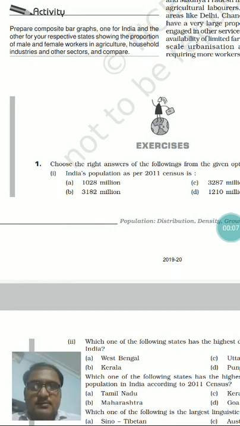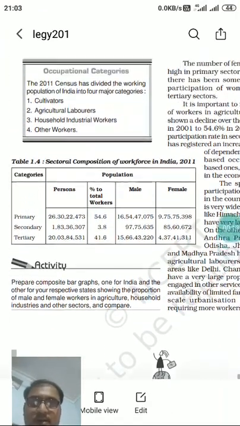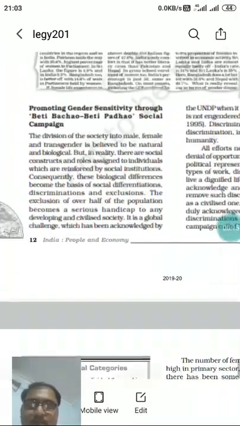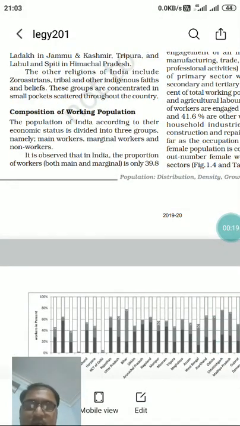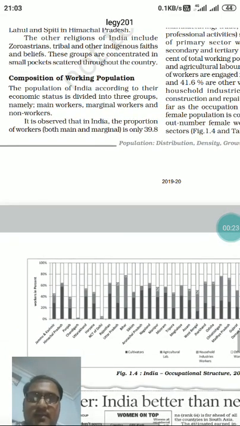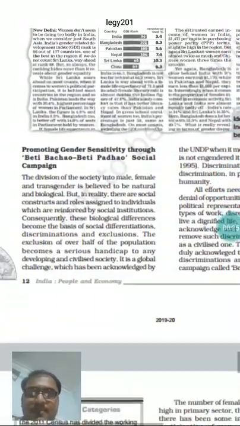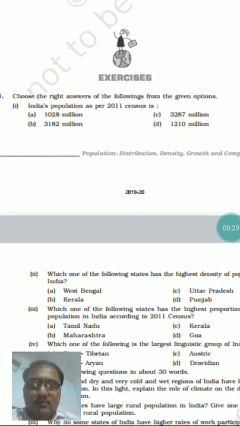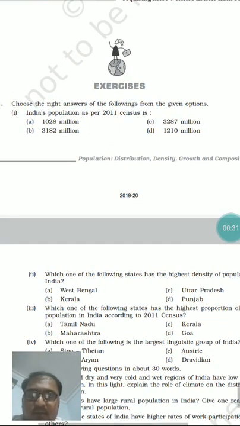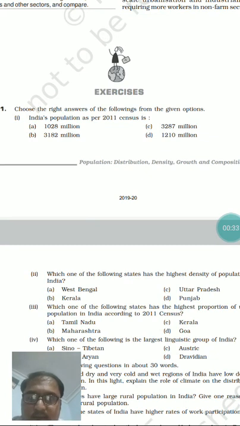In the last class, we finished chapter 2 of the Part B book. We already read about all the features promoting the employment rate, and the composition of working population. We had seen this topic in the last class. Let's start some objective questions. Some discussion of objective questions. See it here on your screen.